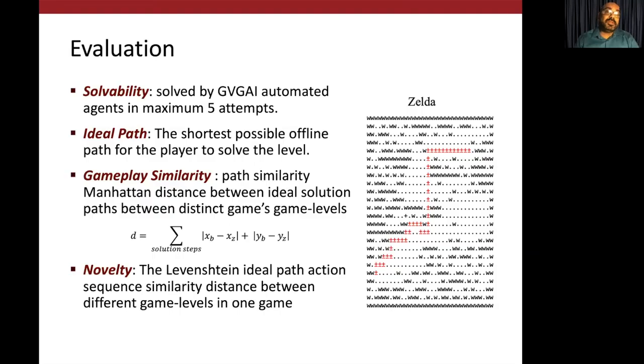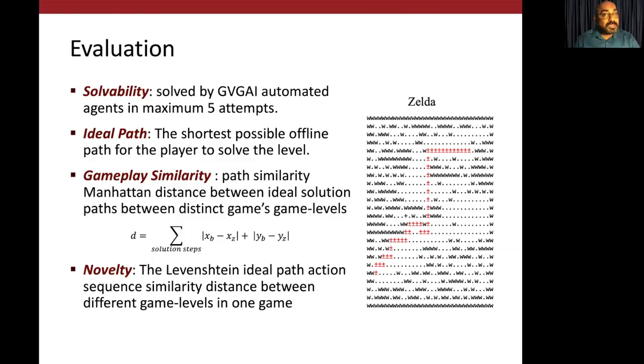For novelty, we'll do it a little bit differently. We take the action sequence in the ideal path and then pick 2 game levels from the same game from different samples and see how far apart the action sequences between these levels are. We use Levenshtein's distance to calculate the distance. Novelty is measured this way because if a player requires a completely different action sequence to solve 2 levels, then these levels are novel relative to each other, right? So that is why we use the action sequence.